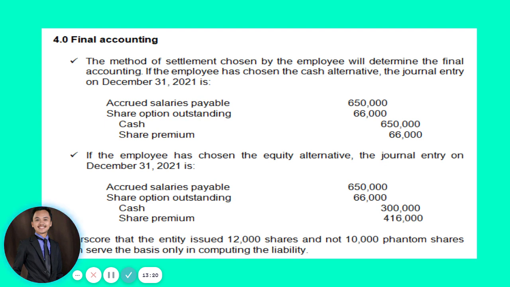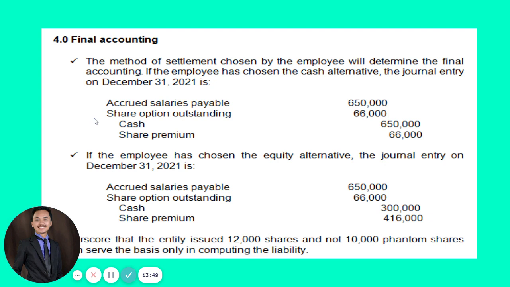So this journal entry, guys, will obviously be to close out your share options outstanding. Since it cannot be exercised, and we recorded share options outstanding for the past 3 years, it will not be exercised since it is not the option of the employee, so it will be recognized. Again, as I have told you, it will be recognized.